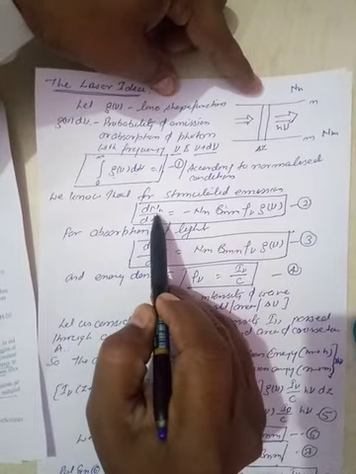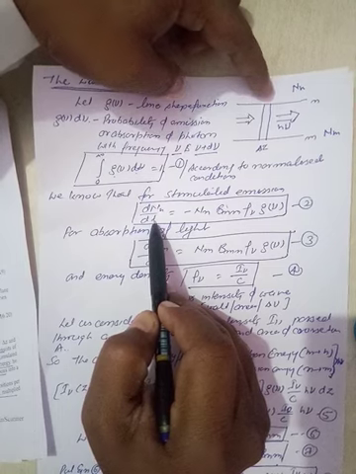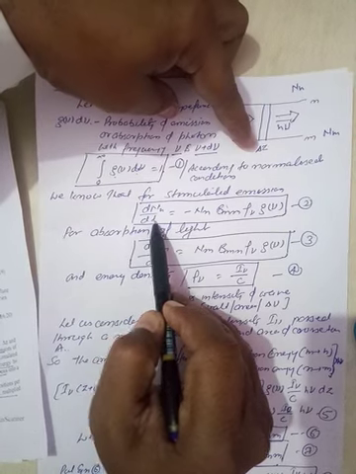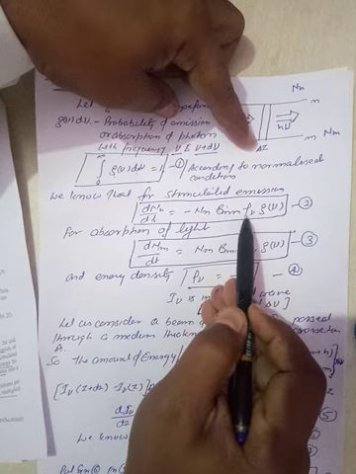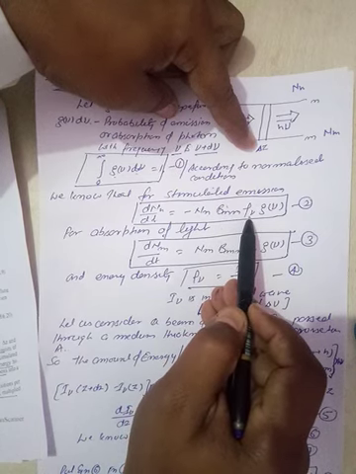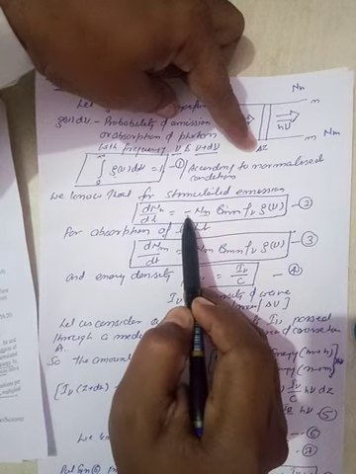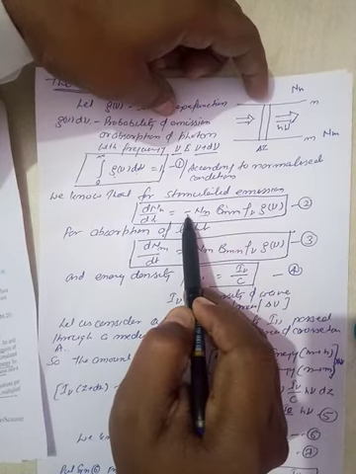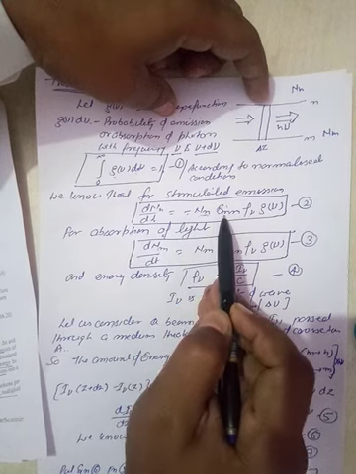Let us suppose n is the concentration at the excited level, and m is the concentration at the ground state. Then in the case of stimulated emission, dn upon dt, the rate of change of concentration from higher to lower level, is equal to negative of B n m, rho nu and g nu, where the negative sign shows that the concentration is decreasing with the passage of time.